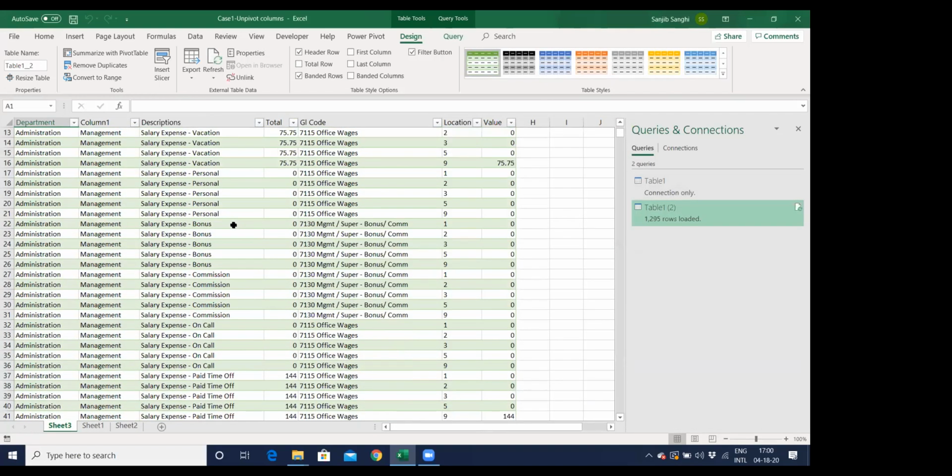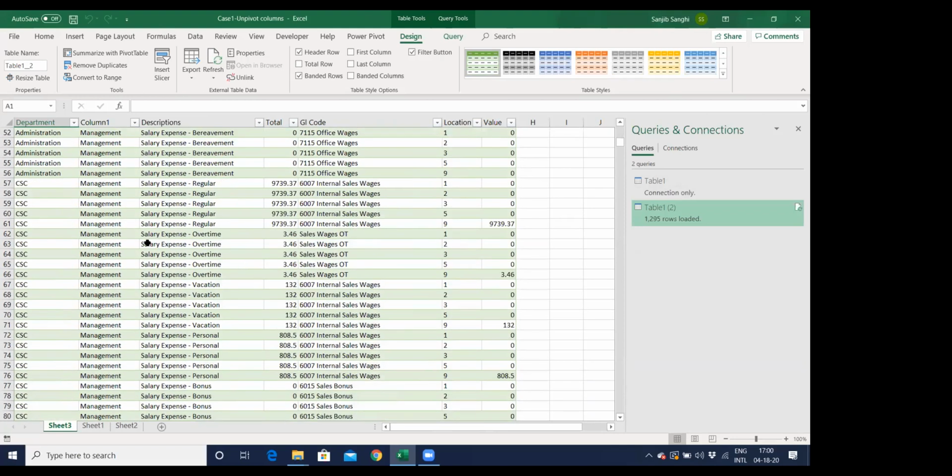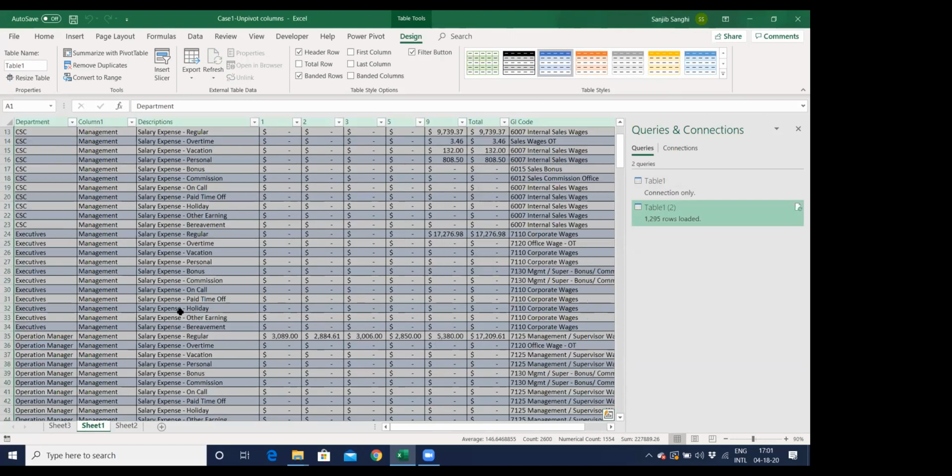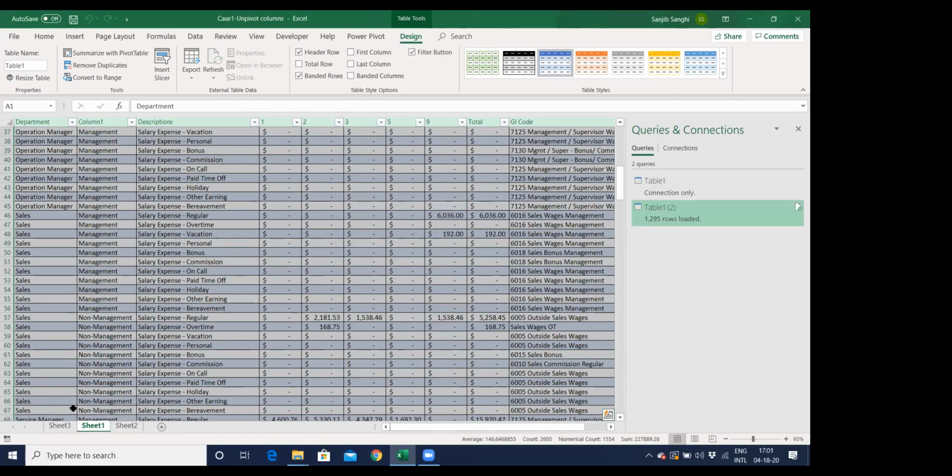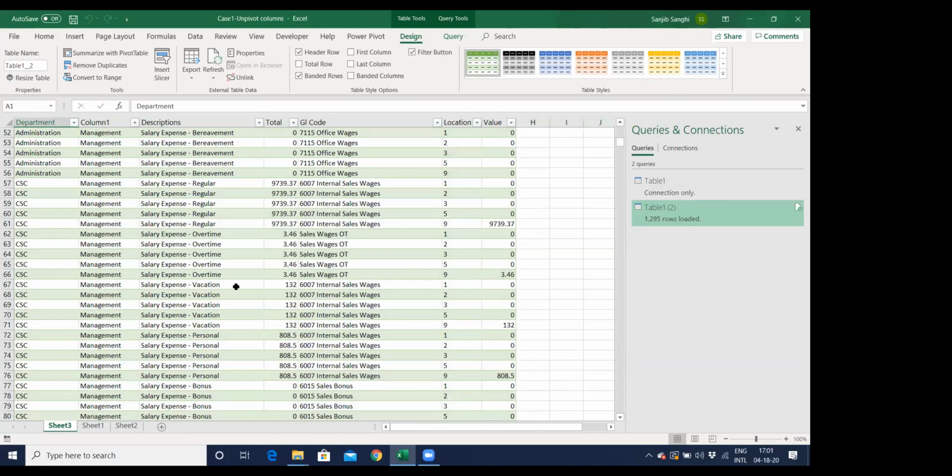And boom, all my data is right over here in a table format. The beauty is that if tomorrow I go back and change anything over here, this will automatically be updated by hitting refresh. That's the power of table. So now I can make a pivot chart of this.